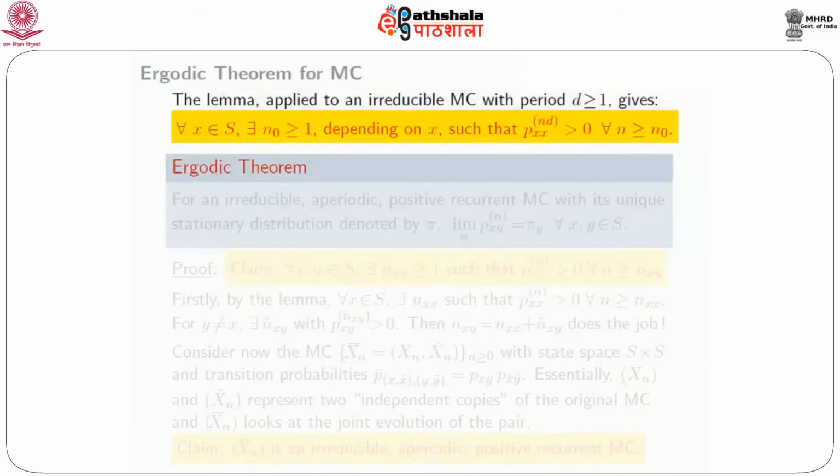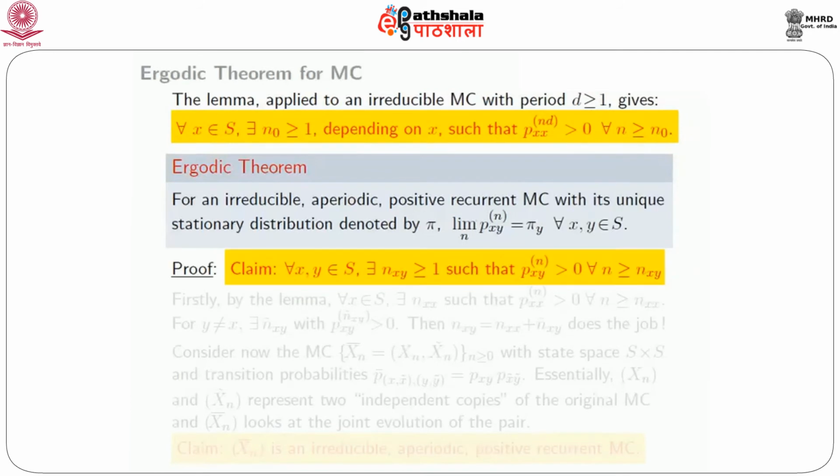Now we are about to prove the so-called ergodic theorem for irreducible Markov chains, which is one of the most important results in Markov chain theory. It says for any irreducible aperiodic positive recurrent Markov chain with its unique stationary distribution denoted by pi, the limit of p_xy^(n) as n goes to infinity is actually pi_y for all x, y in S. Of course, in particular this would imply that such a Markov chain has a limiting distribution no matter what the initial distribution is, that the limiting distribution is unique irrespective of the initial distribution, and that the limiting distribution is indeed pi_y.